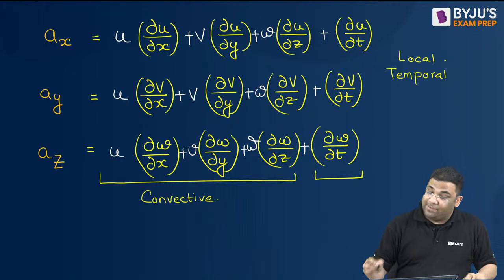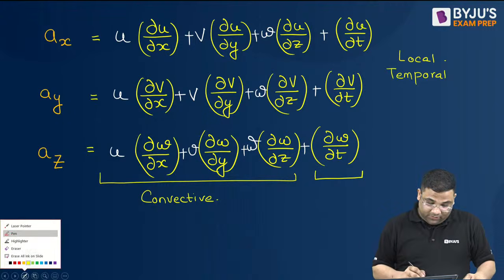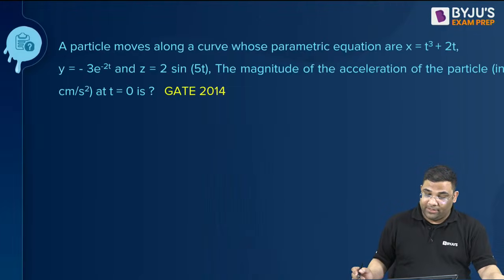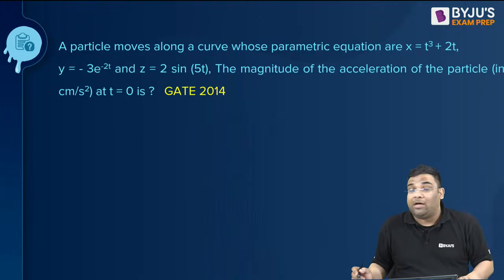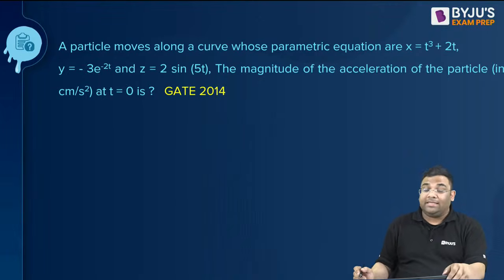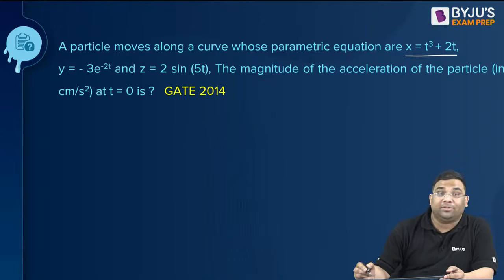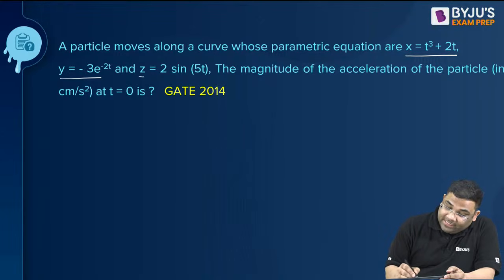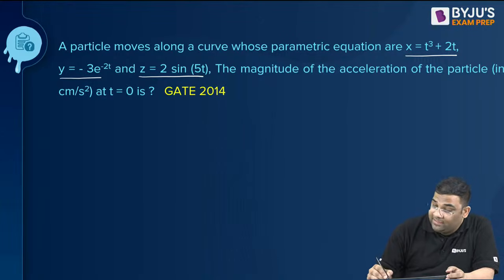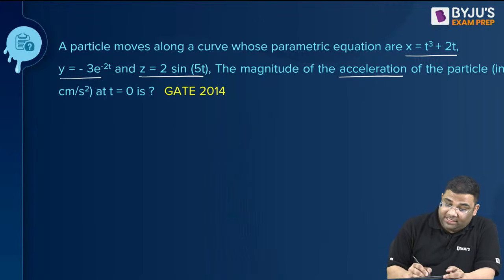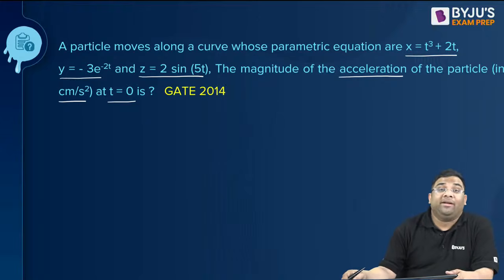So now, time to solve questions. Let us first solve some questions now. So this question was asked in GATE 2014. You can see that x is this, y is this, and z is this. They're asking you the magnitude of acceleration of a particle in centimeter per second square at time t equal to 0. You see, this is the parametric equation form.